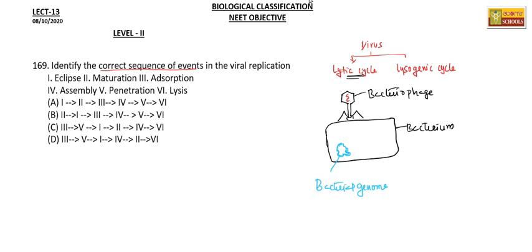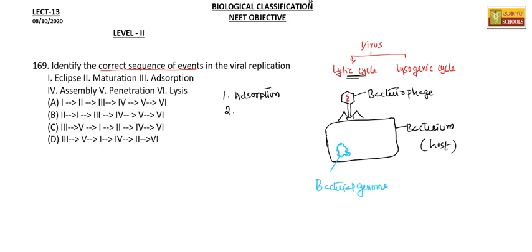Here we know first the bacteriophage or the virus will attach to the surface of the host cell. This is the host. This is what we call adsorption. So the first step is adsorption.